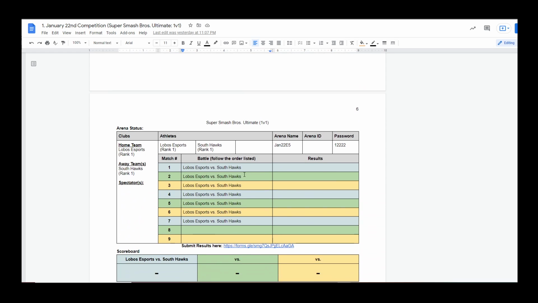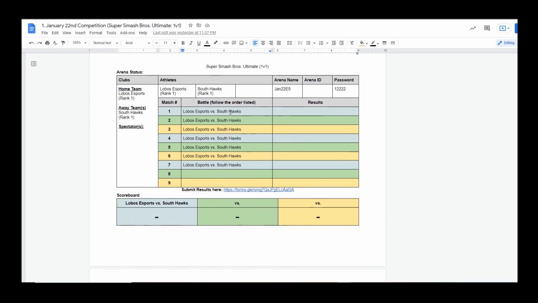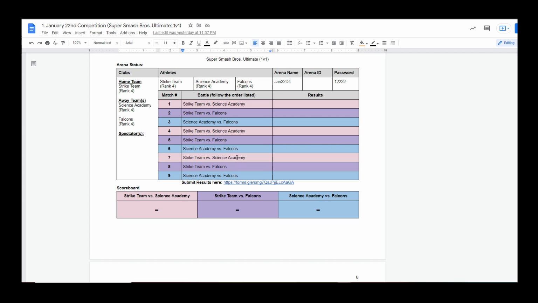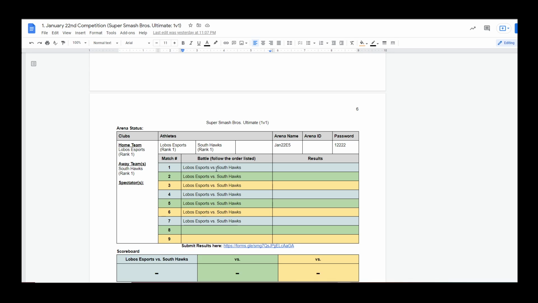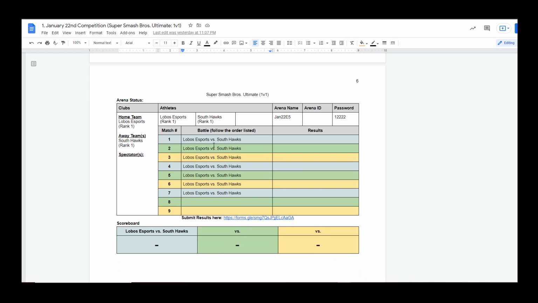So you'll scroll through. In some cases, you'll notice that in this arena we have 3 athletes, whereas in this other arena we only have 2 athletes. In the event that there are 2 athletes, there will be 7 matches total between the 2 athletes. The results are still expected to be submitted by both athletes.